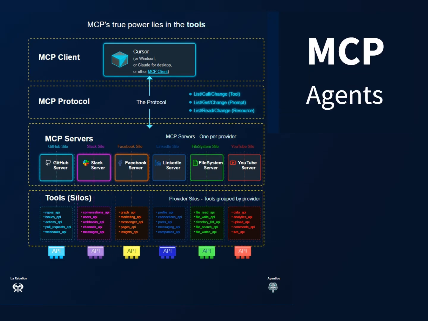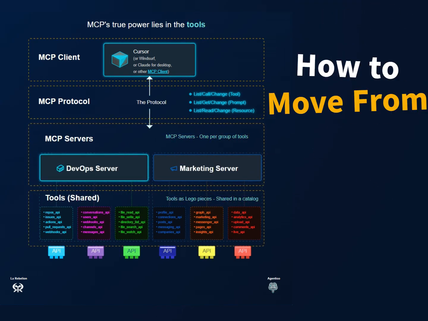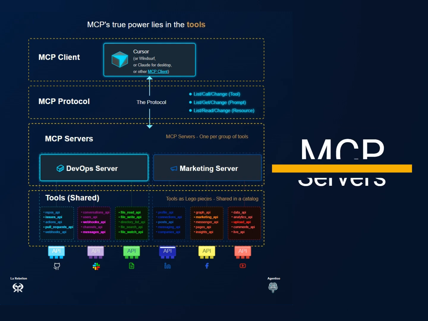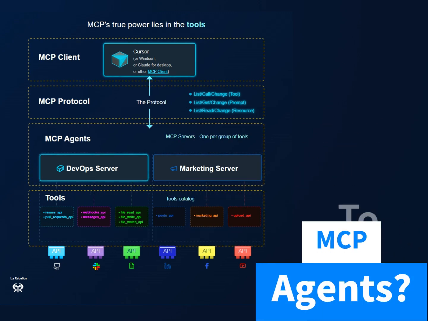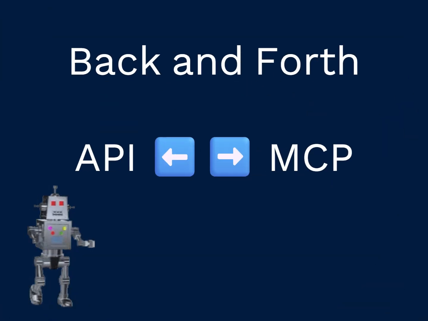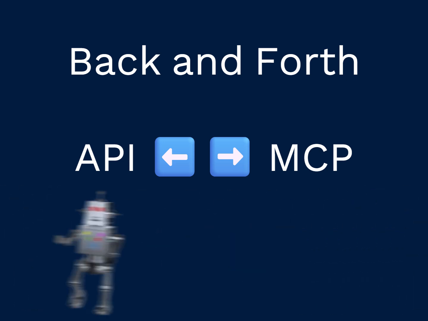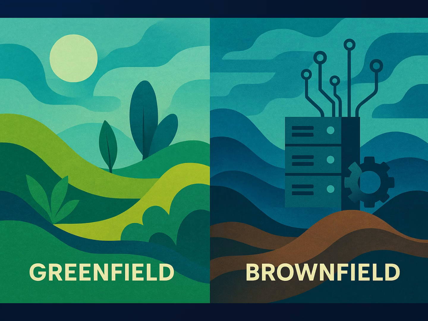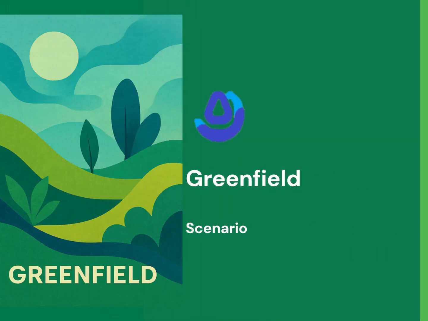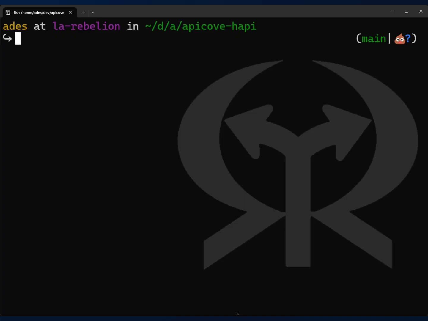How can we break the silos in MCP servers and move from MCP servers to MCP agents? How can we move back and forth between APIs and MCP? We need to take into consideration two things: if we are going to implement in a greenfield scenario or in a brownfield scenario. In this video, I'm going to show you how to implement both cases, greenfield and brownfield scenarios.